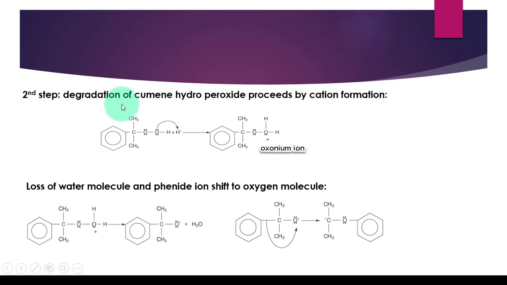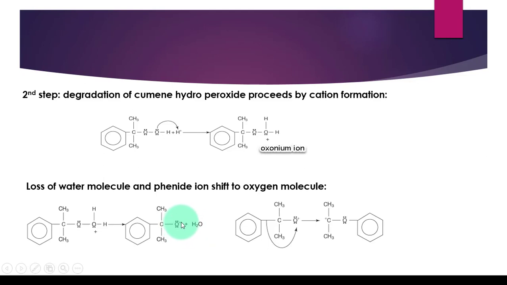In the second step, the degradation of cumene hydroperoxide takes place, and this reaction takes place through cation formation. This cumene hydroperoxide will pick up a proton from the water molecule and form an oxonium ion. This oxonium ion is unstable, and it will get stabilized by loss of a water molecule.